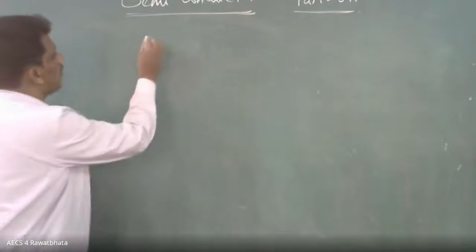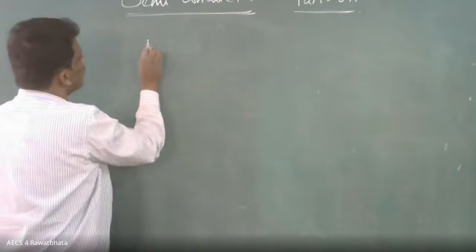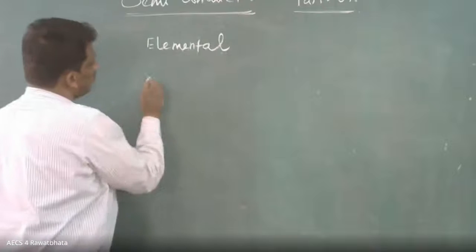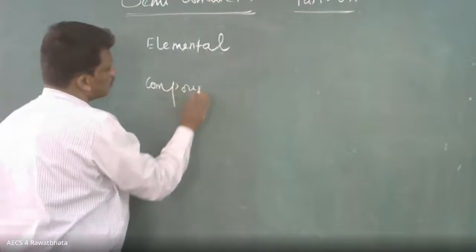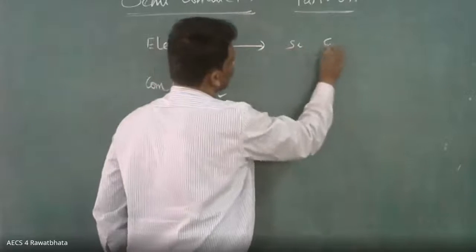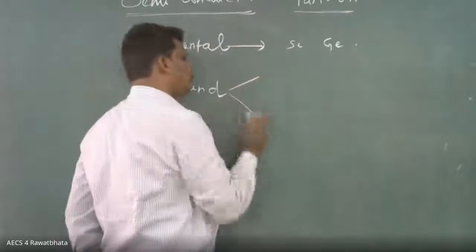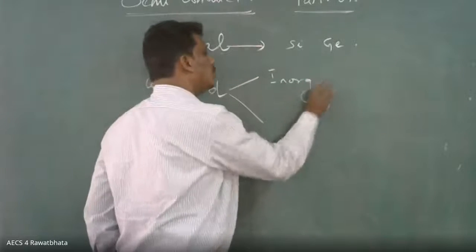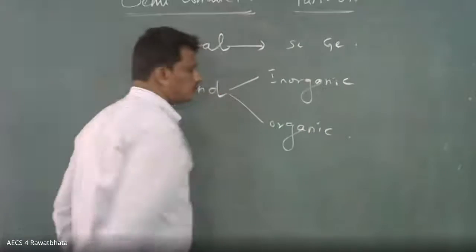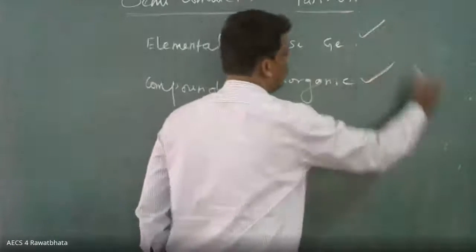Semiconductor example I am telling here. Two things we are going to take. One is elemental, another one is compound. Elemental, you have silicon and germanium. Compound, you have two things: one is inorganic, another one is organic. So we will focus on these two only.